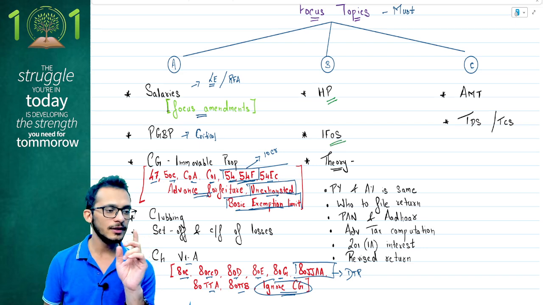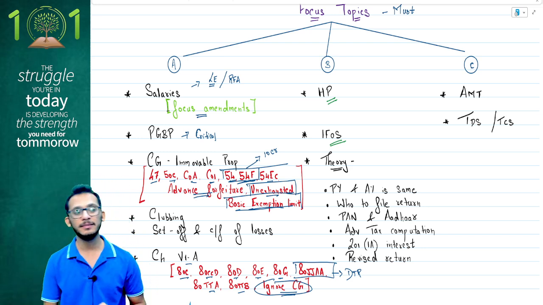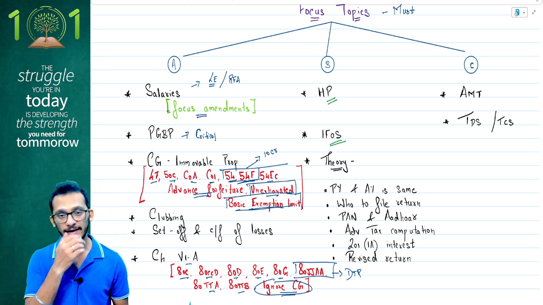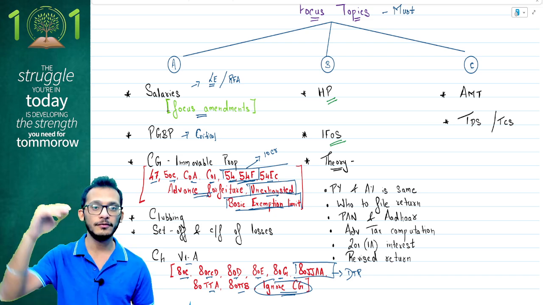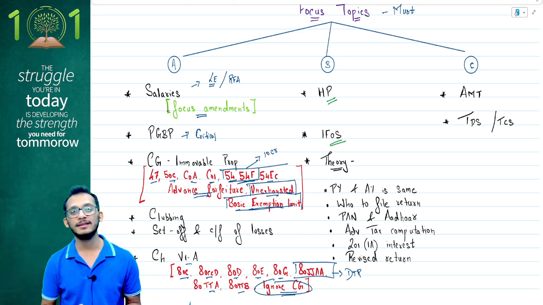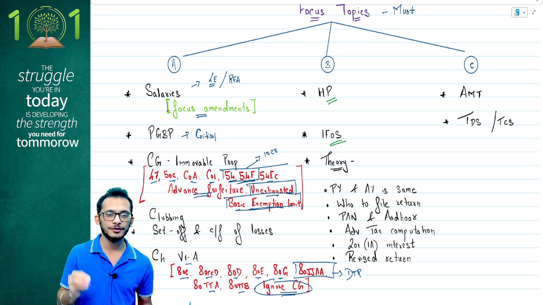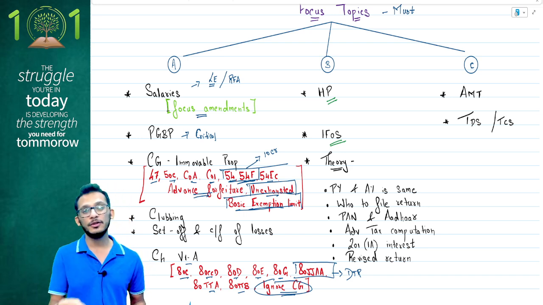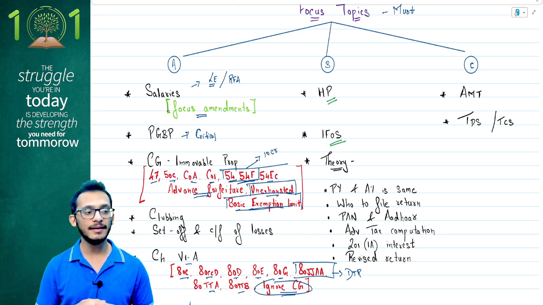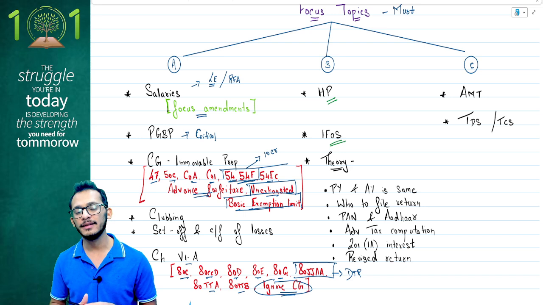IFOS is important for two reasons. One is that IFOS comes in question number 1, though not many things are tested there. But of late, ICAI is testing IFOS as a part of the clubbing and set off chapter. So when you do a clubbing and set off question, they will also include something of IFOS, like interest on enhanced compensation, post office savings, and premium on issue of shares. All those things are now being added into the IFOS clubbing and set off question, and therefore IFOS is important to that extent.